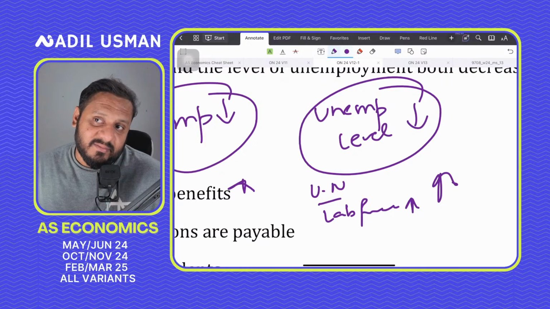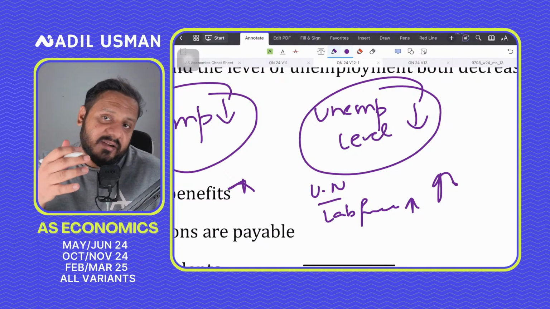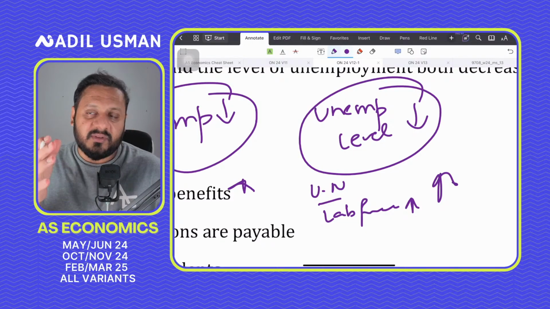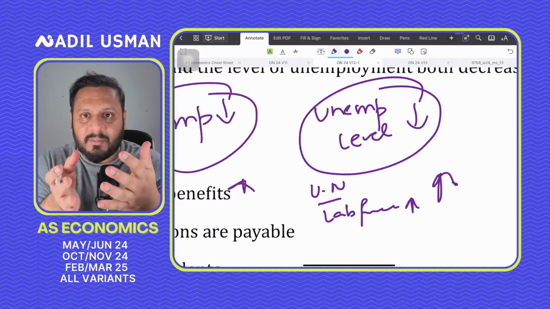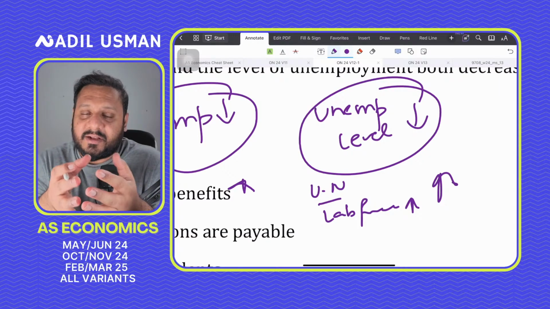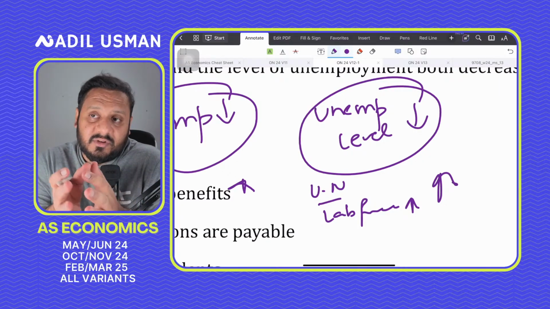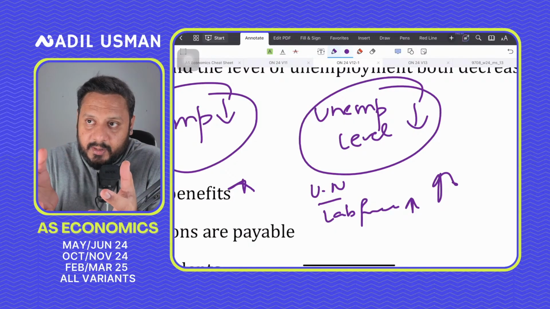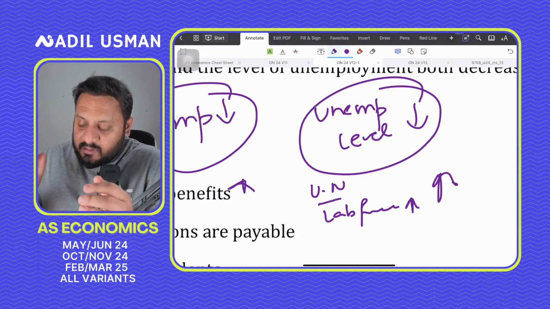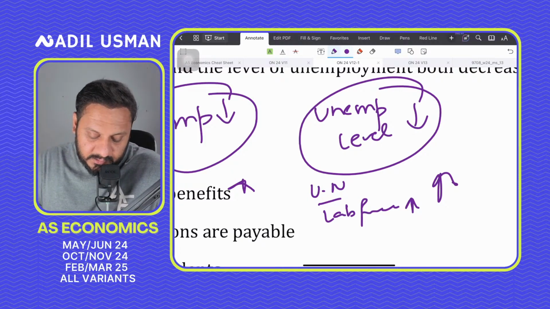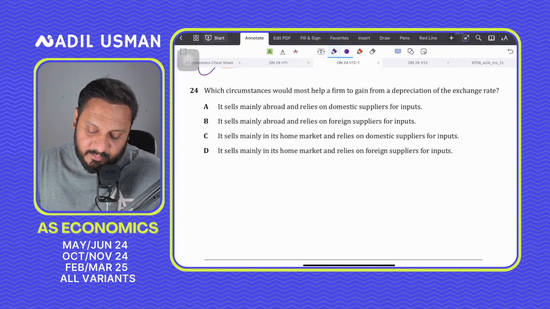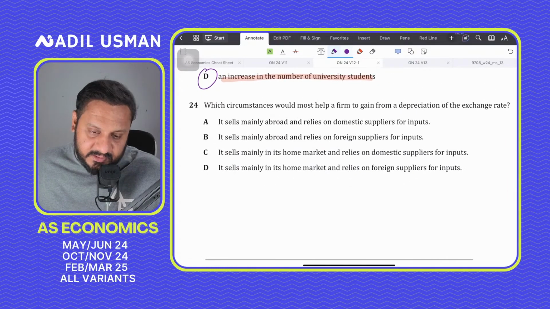And since we're not actively seeking work and we are university students, we can't really be called jobless. You can't be called jobless because neither are you part of the labor force, nor are you actually looking for work. So the unemployment level would go down if a lot of people who are already employed just exit the labor force and start studying, because then they're no more seeking work. That makes D for David the correct answer. Question number 24. Which circumstances would help a firm to gain from a depreciation in the exchange rate?